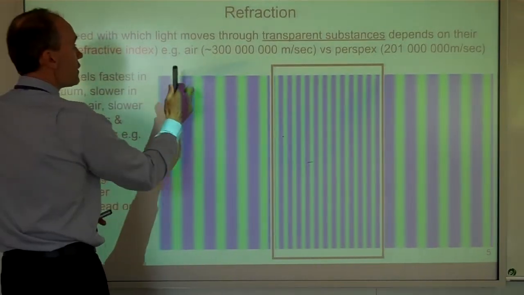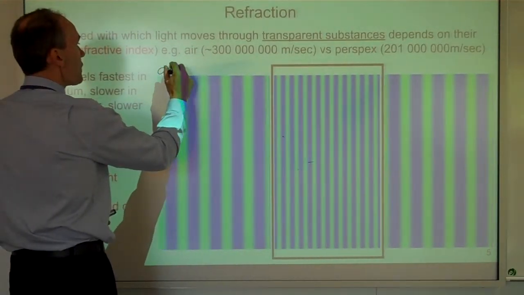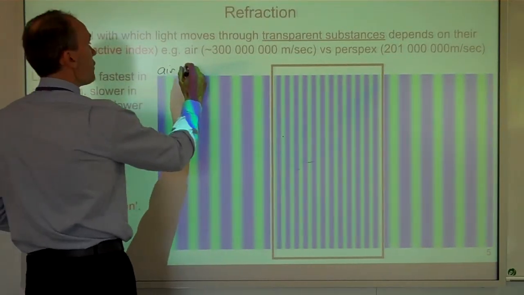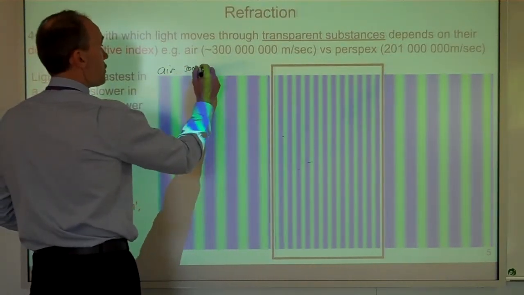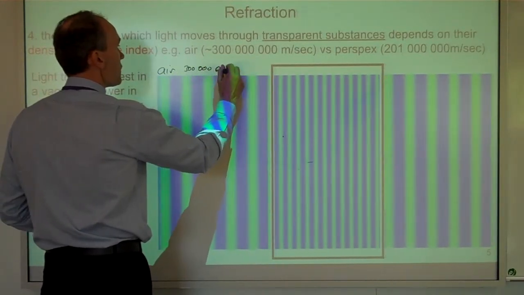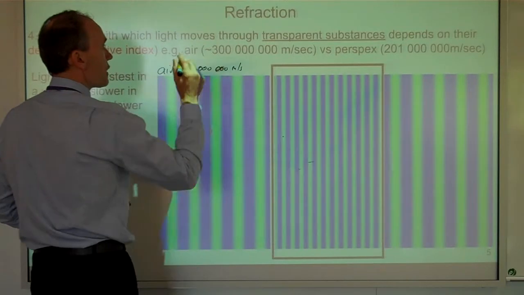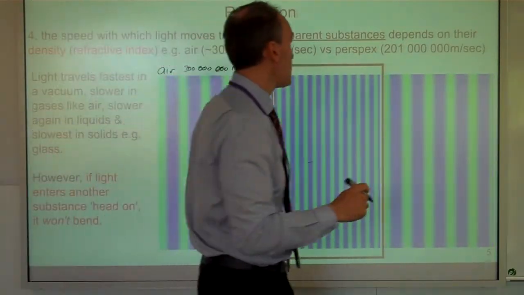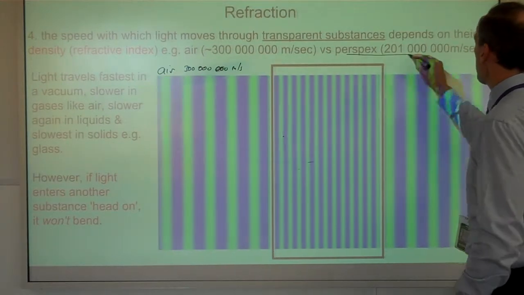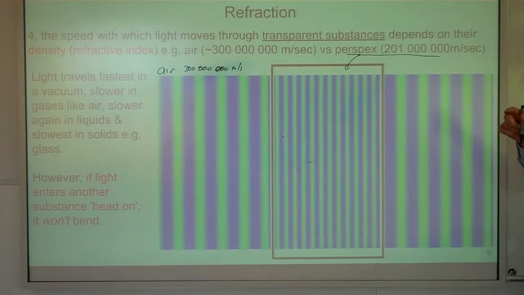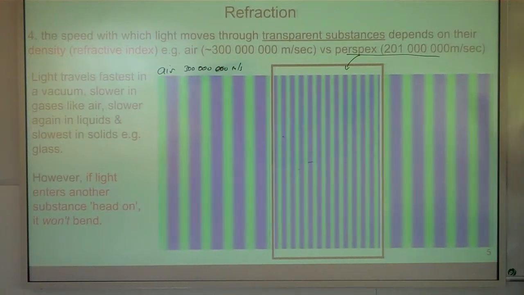This is, we'll say, air. And what is light speed in air? 300 million. We'll say 300. No trick questions here. 300 million meters per second. Now, this block of clear plastic here is perspex, and the light is being slowed down as it hits that block of perspex.